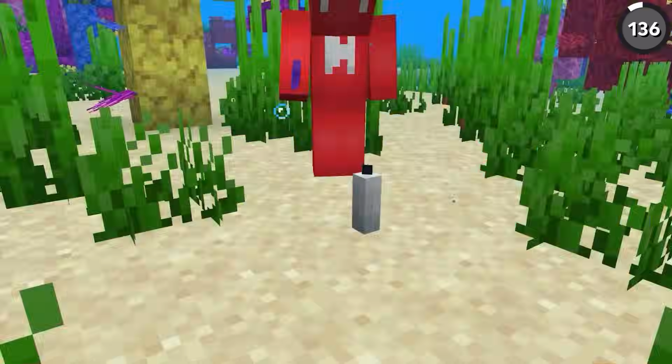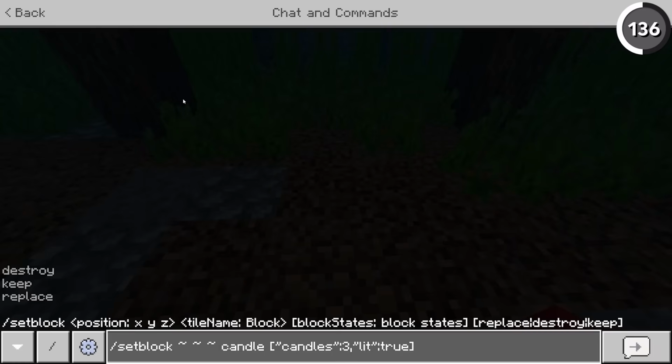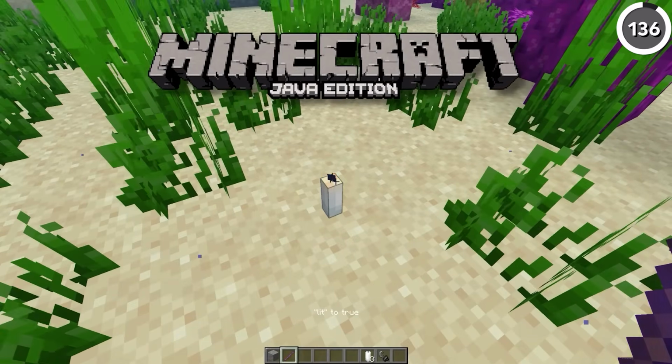In vanilla Minecraft, it's entirely possible to have a candle that's lit on fire, even when it's underwater. And with the NBT tags like so, we can summon in that candle. Or if you're in Java, just use a debug stick like so.